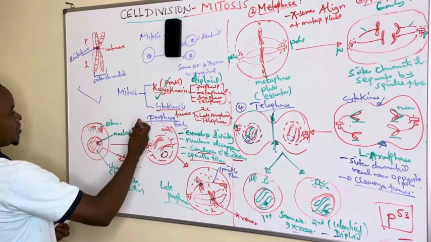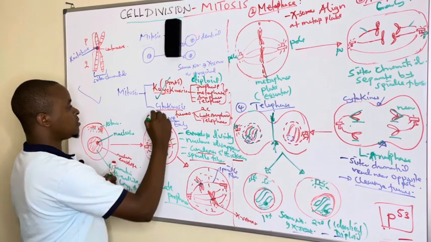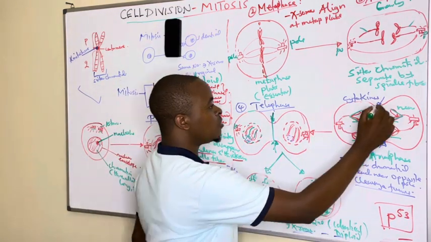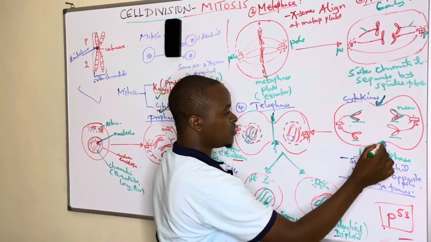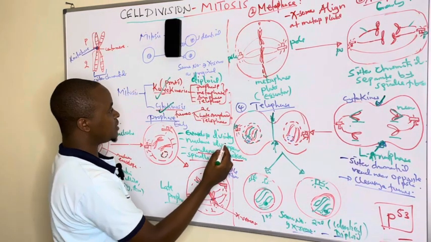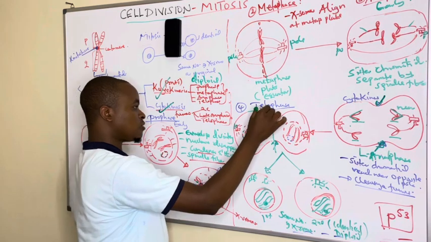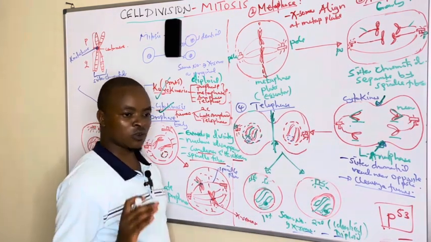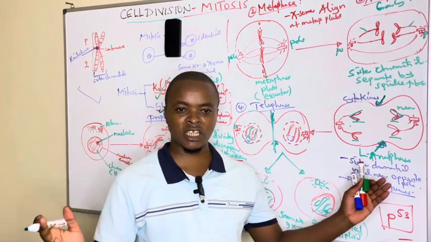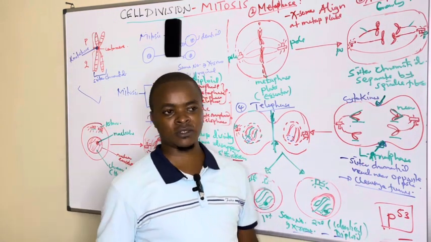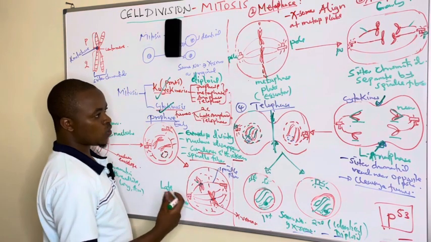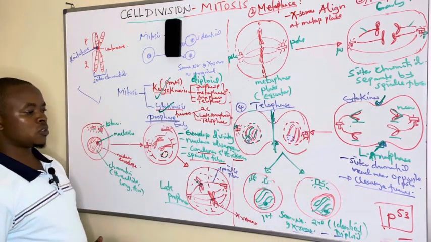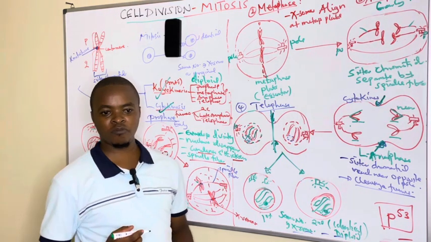Then lastly, we have talked about cytokinesis, which begins in late anaphase with the formation of the cleavage furrow. And we see in telophase ending, there is complete cleavage to form 2 daughter cells. So cytokinesis is the division of the cytoplasm to form 2 cells, and that occurs concurrently with late anaphase and telophase. So this marks the end of mitosis.